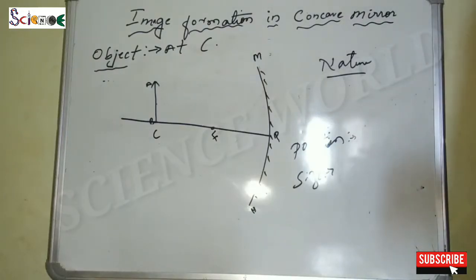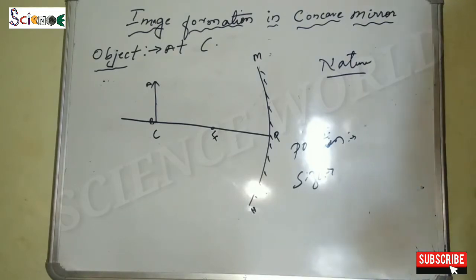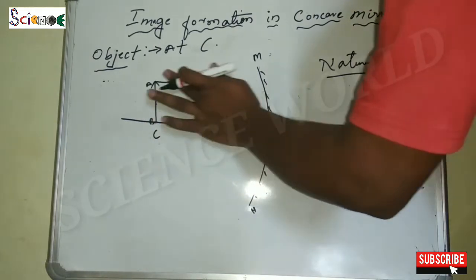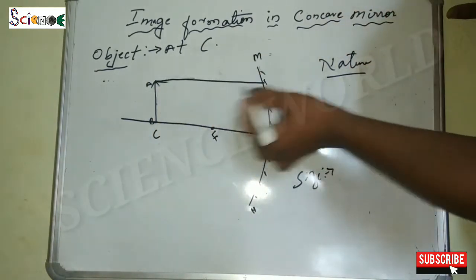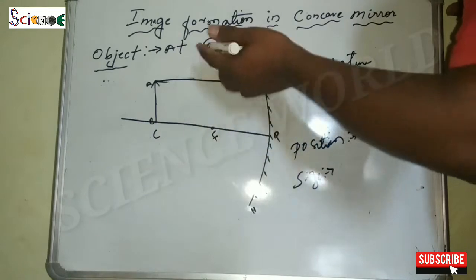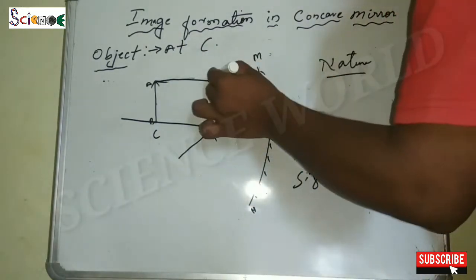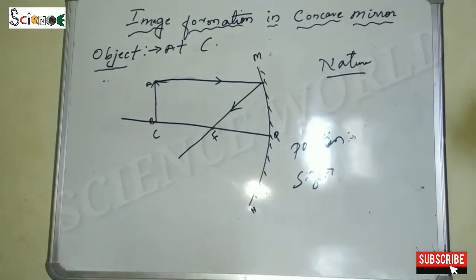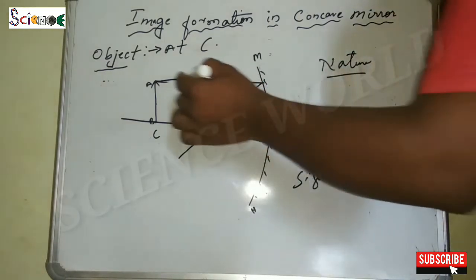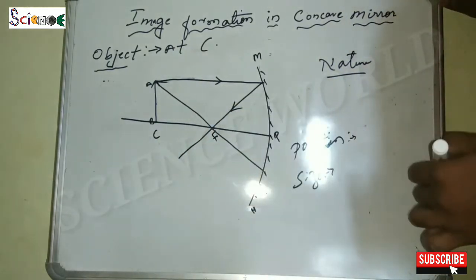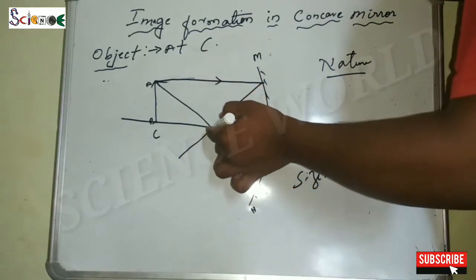Next position, when the object is kept at C. Here the object is kept at C and a ray comes from the object and is incident on the reflecting surface parallel to the principal axis, so it will converge and pass through the focus. It is the incident ray and the reflected. Now what will happen, from C the ray will not come because the object is kept on C. So for that, another ray comes from the object,